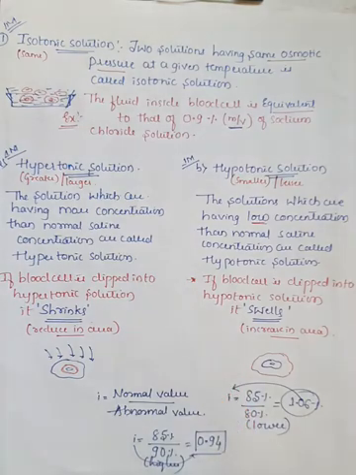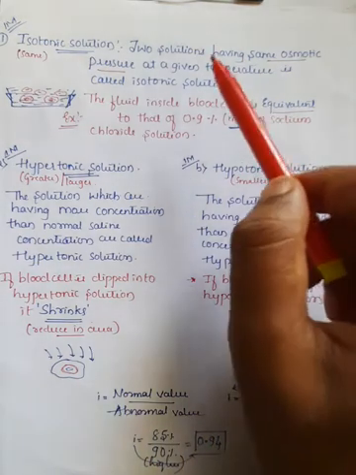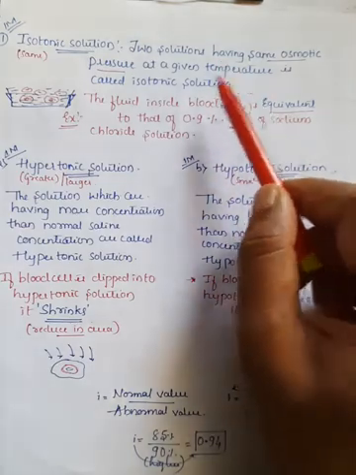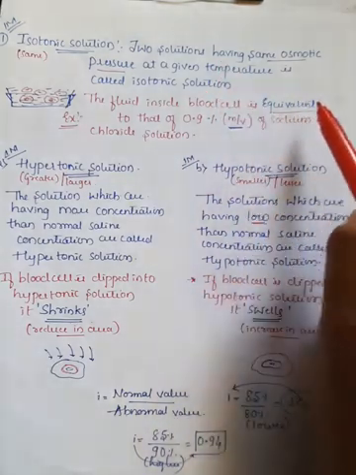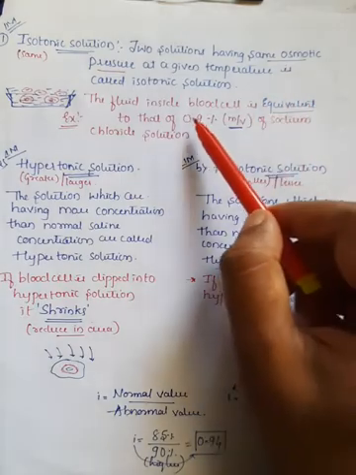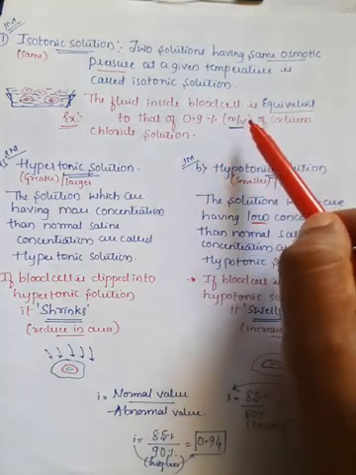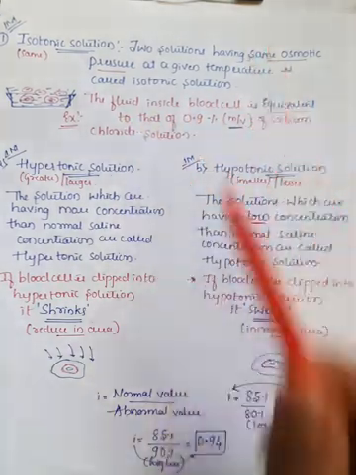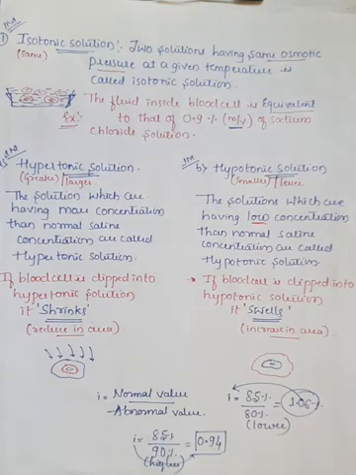One important note point: the fluid present inside blood is equivalent to 0.9% mass by volume sodium chloride solution, right? Sodium chloride solution is nothing but NaCl solution.